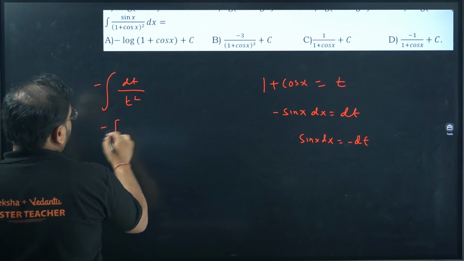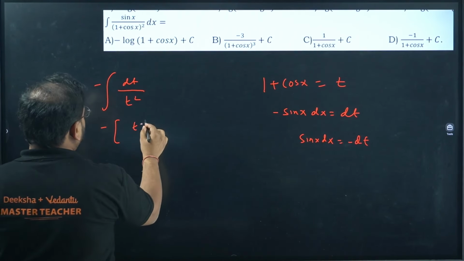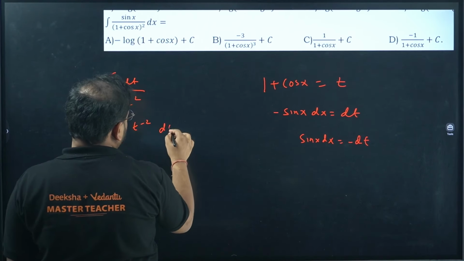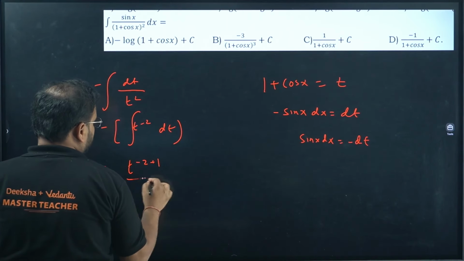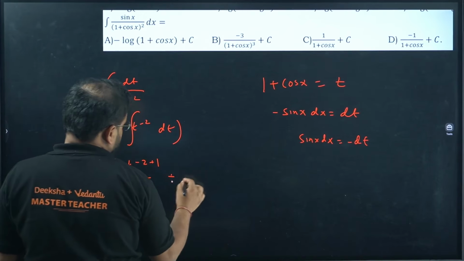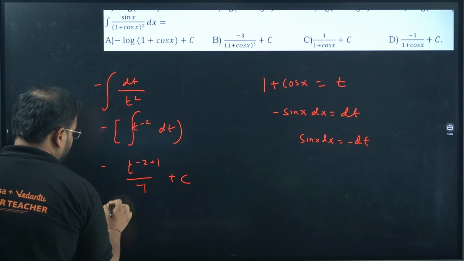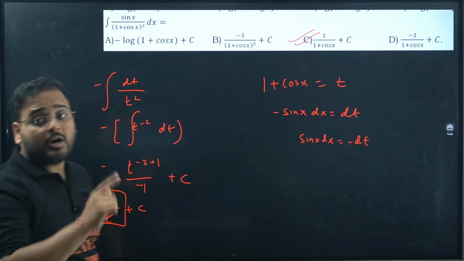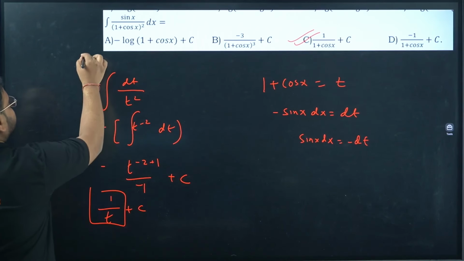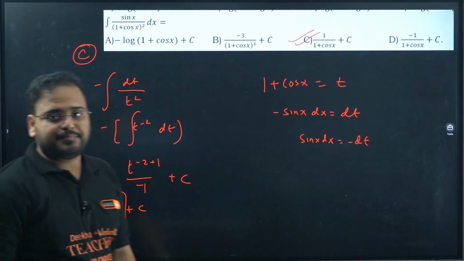So minus of, what is it? We'll have t power minus 2 dt. Integration, you'll get t power minus 2 plus 1 by minus 1 plus c, and this becomes plus 1 by t plus c. What is t over here? 1 plus cos. So 1 upon 1 plus cos is option C, not D. Check here, the sign is positive. Sign is positive.